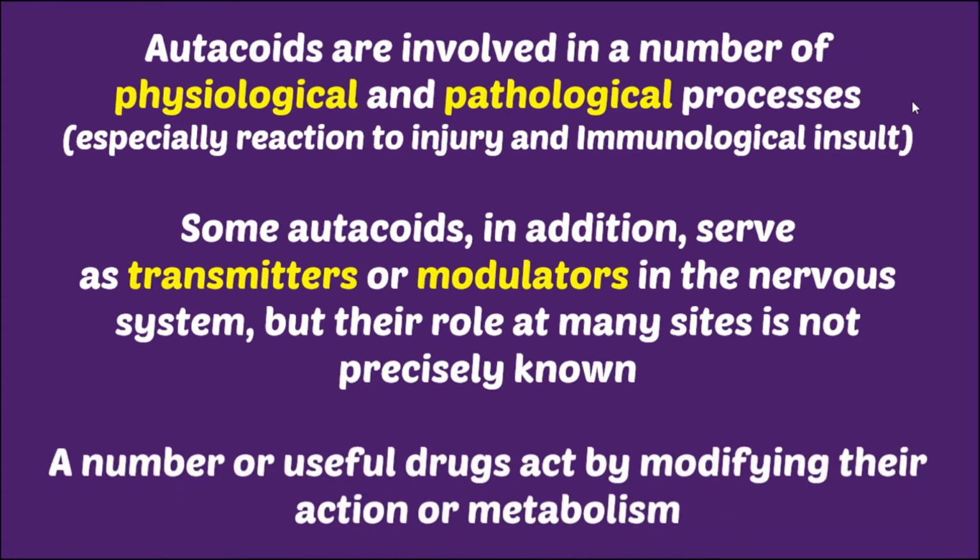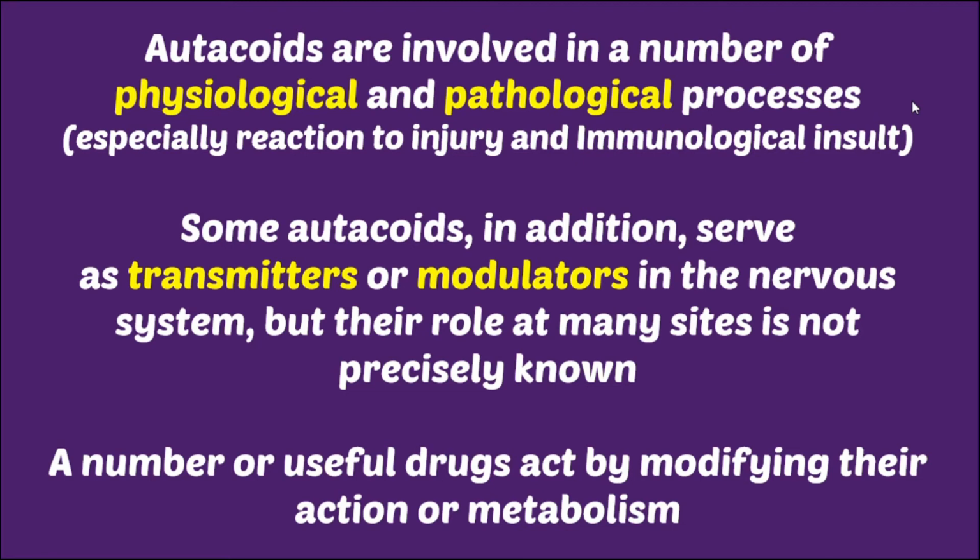Moving on, a number of useful drugs act by modifying their action or metabolism. So there are many drugs which ultimately modify the release of the substances. Let's say there is an allergic reaction and the allergic reaction is due to release of histamine.